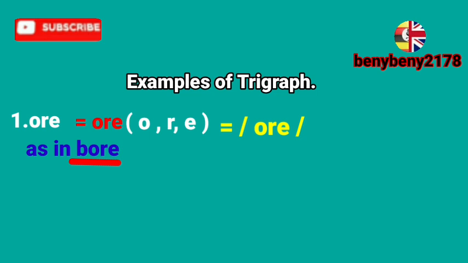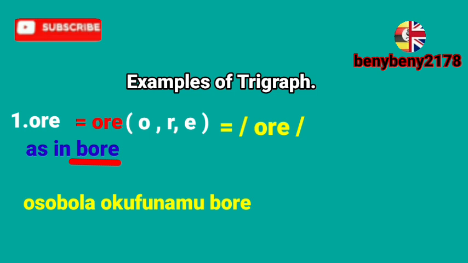Oa osobola okufunamu boa. From oa, which is a trigraph because it is made up of three letters, you can combine them, and once you add B on it, it forms boa. So our trigraph is ORE, forming the sound of oa.